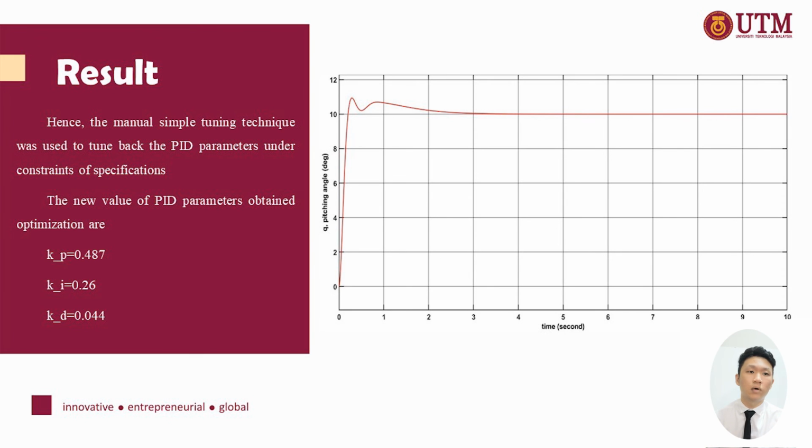The new values of the PID parameters are obtained. After optimization, KP is 0.487, KI is 0.26, and KD is 0.044. With the new optimization, the designed control system now satisfies the requirements. The rise time is 0.2 seconds. Settling time only took 6.2 seconds, as you can see in the graph.